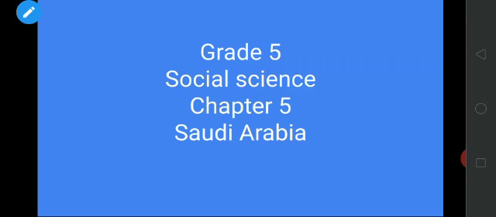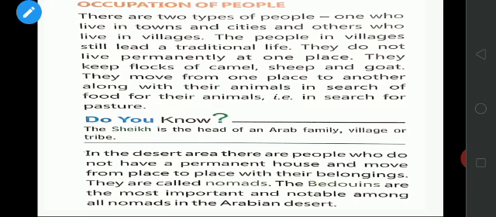And then animals found in the desert region: the camel. It is the most common animal found in the desert region, and it is a very useful animal for the people to move from one place to another in that region. Today we are going to see the remaining part of our fifth chapter.